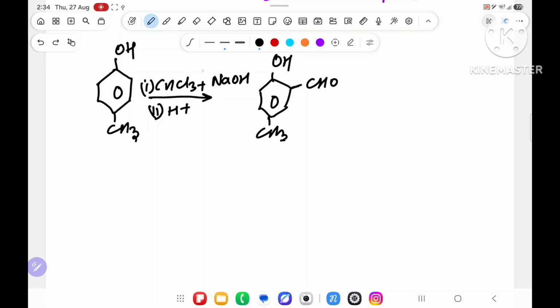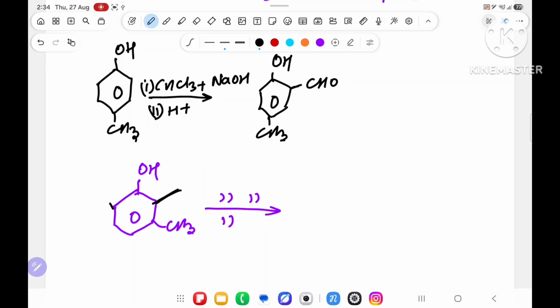But if I change the question and say, sir, over here OH, over here CH3, now same reagent CHCl3, NaOH and H plus. Now there is a possibility that either it can attack this place or this place. So for mains level, just understand: if it is coming nearer, don't attack over there. If it is a little farther, attack over there. So where the other group is attached rather than OH, farther from that group you will attach the aldehyde, at the ortho position to OH.